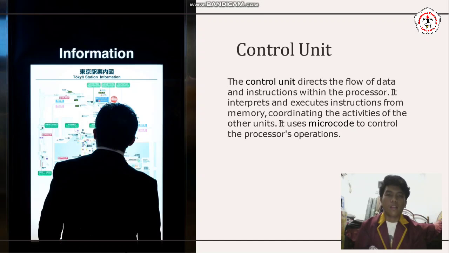Control unit. The control unit directs the flow of data and instructions within the processor. It interprets and executes instructions from memory. Coordinating the activities of the other units, it uses microcode to control the processor operation.